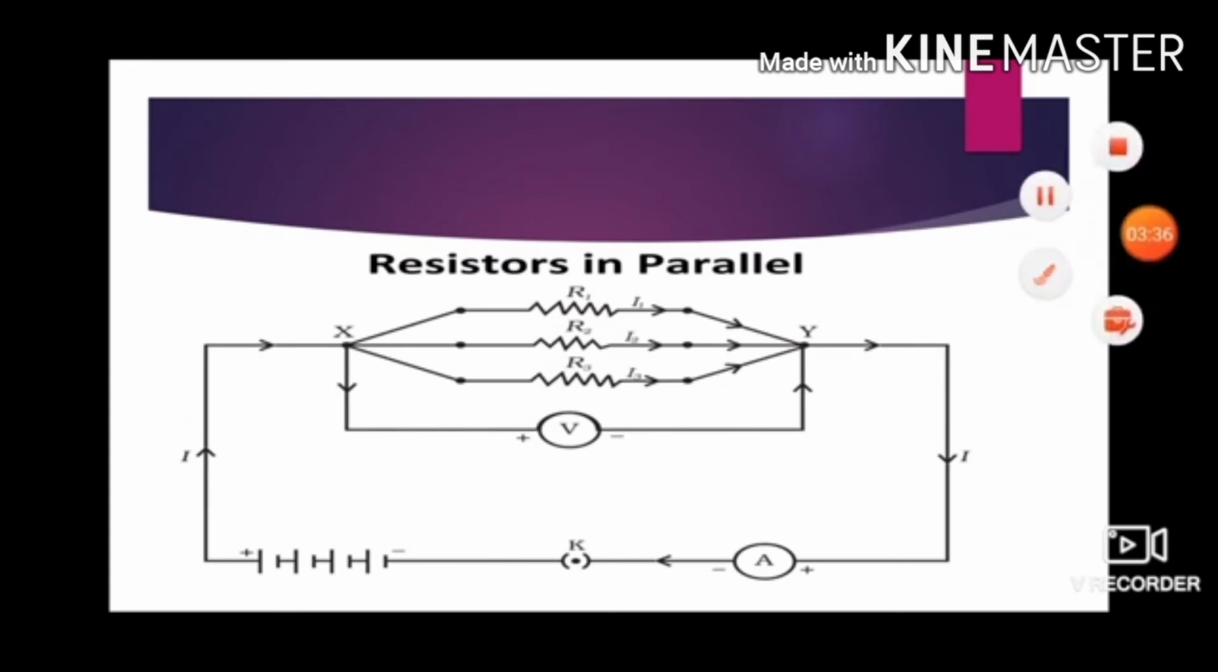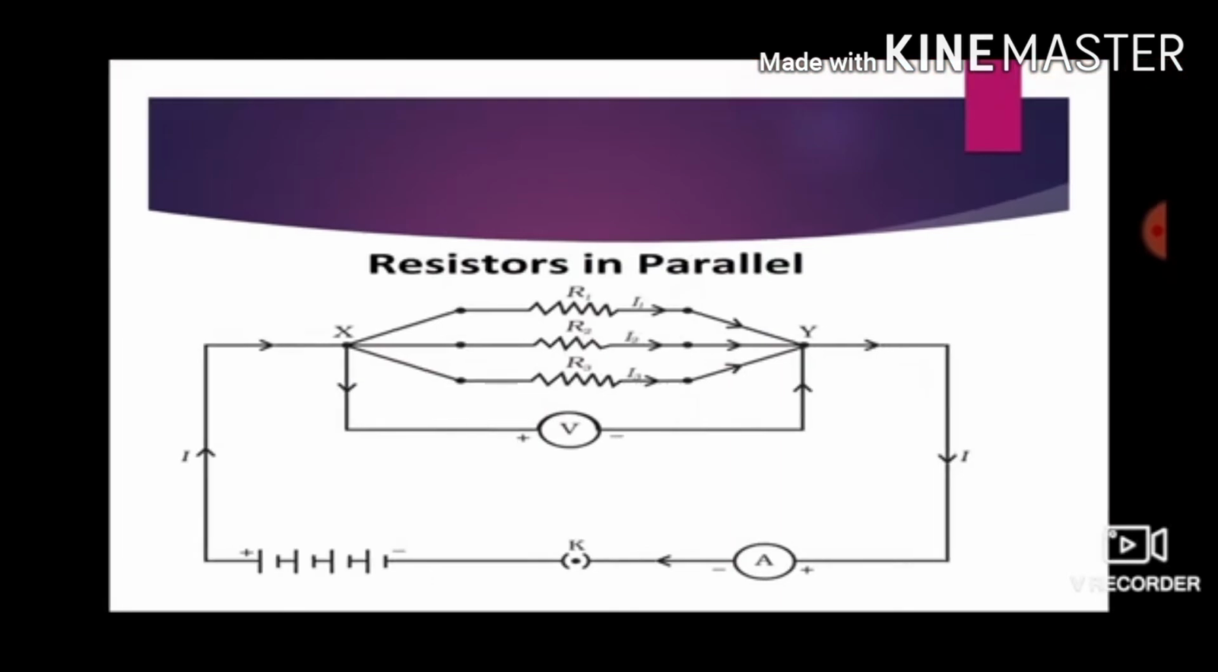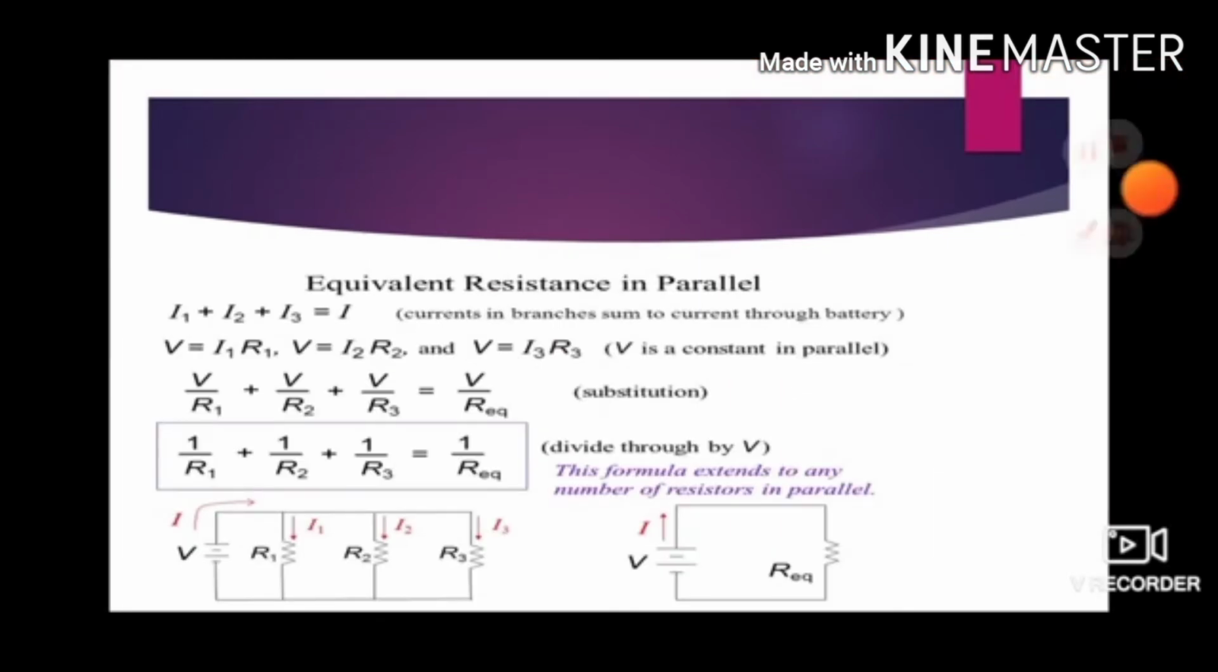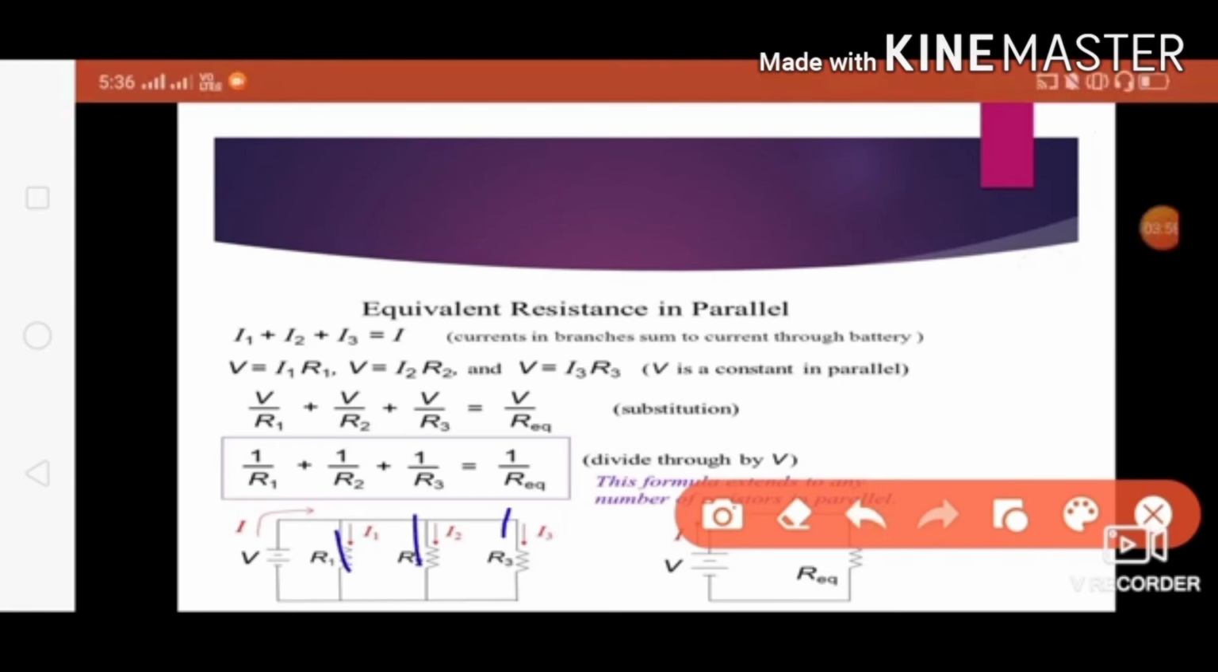Next, resistance in parallel. How do we define resistance in parallel? When one end of all the resistances is connected to one common point and the other end is connected to another common point, together we call it resistance in parallel. Here the current will divide, just as voltage drops take place in a series connection.